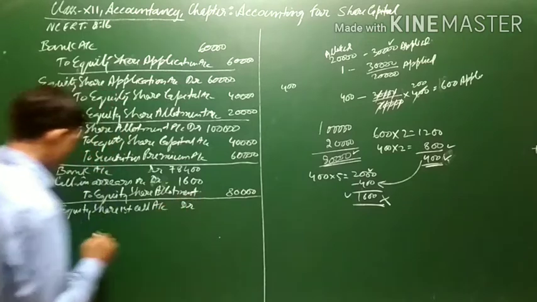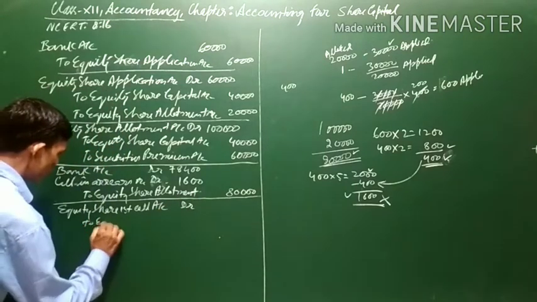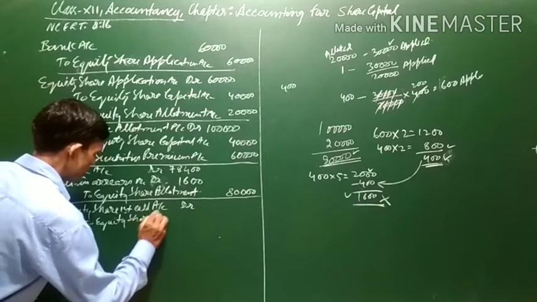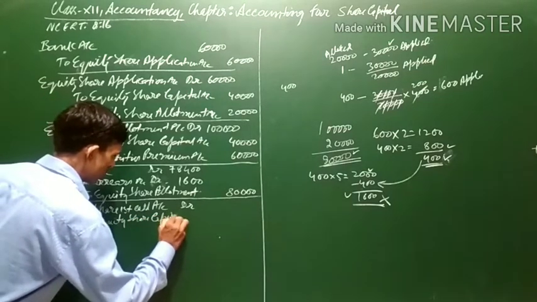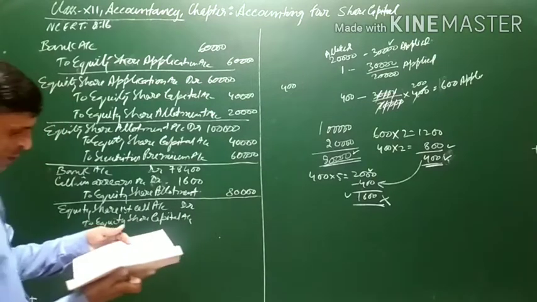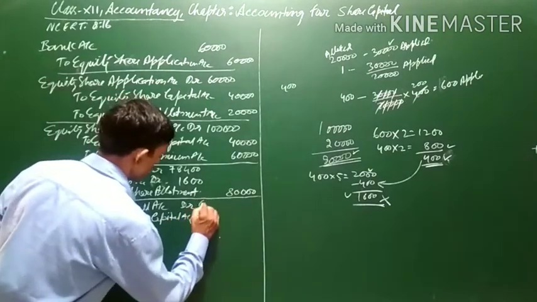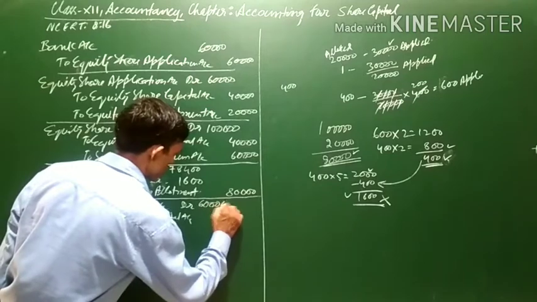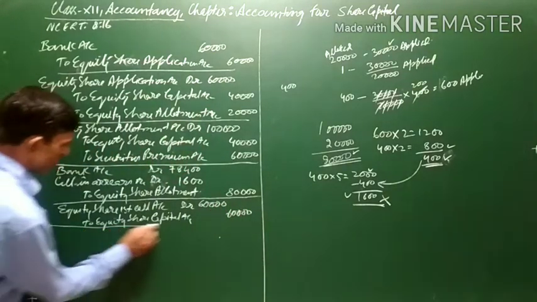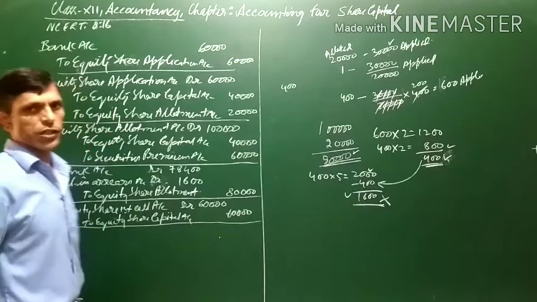Account debit to equity share capital account. Now, the first call is 3 rupees per share into 20,000. It will come to 60,000. This is the narration you will be writing, being equity share first call money due.